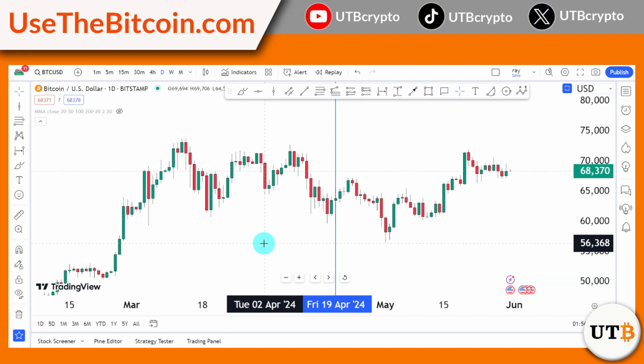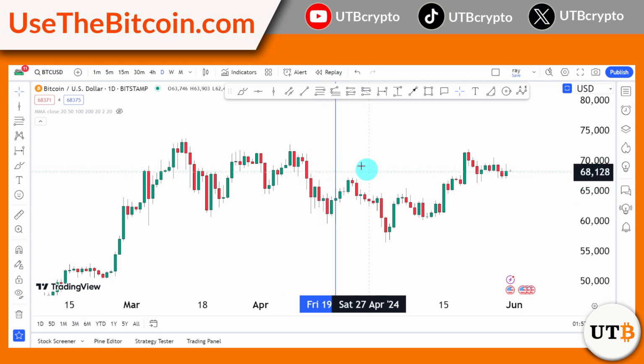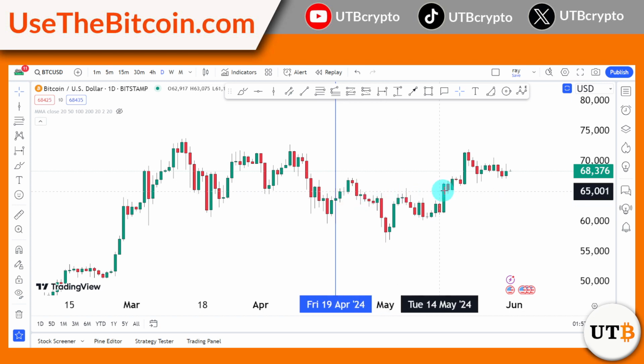My name is Ray and I'm from usethebitcoin.com, and today I will be making a technical analysis of Bitcoin. Now I want you guys to look at the blue line that you can see here. That is when the Bitcoin halving happened, last April 2024. After the Bitcoin halving, it seemed like nothing much happened. Prices are still low, prices are consolidating and it looks quite boring, to be honest.